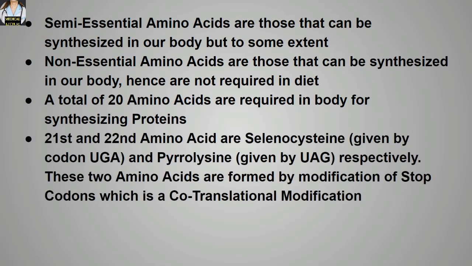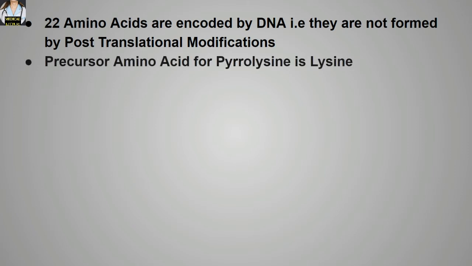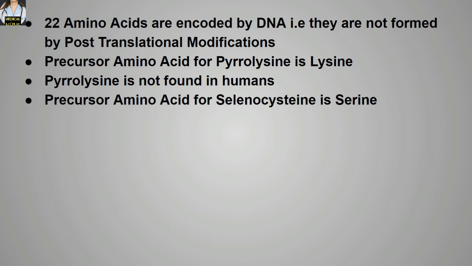The 21st and 22nd amino acids are selenocysteine, given by the codon UGA, and pyrrolysine, given by UAG. These two amino acids are formed by modification of stop codons, which is a co-translational modification. These 22 amino acids are encoded by DNA, that is, they are not formed by post-translational modifications. Precursor amino acid for pyrrolysine is lysine. Pyrrolysine is not found in humans. Precursor amino acid for selenocysteine is serine.